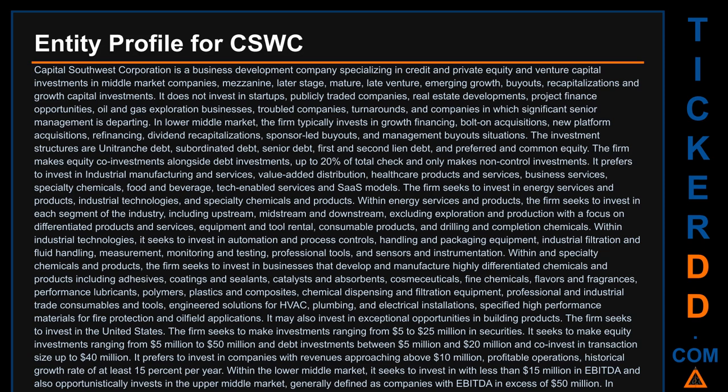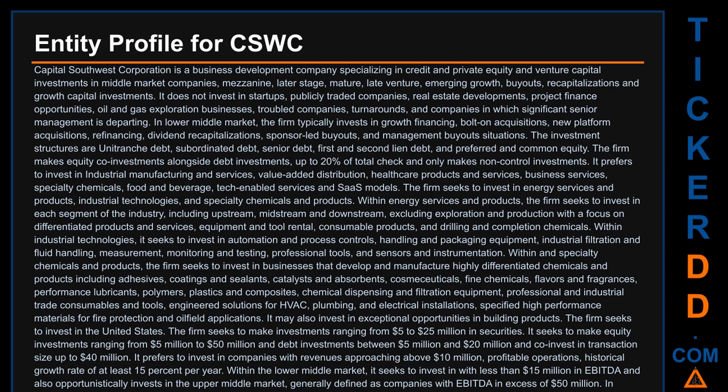In addition to making direct investments, the firm allocates capital to syndicated first and second lien term loans in the upper middle market. Criteria for upper middle market syndicated first lien is EBITDA size more than $30 million, closing leverage greater than 4 times, investment hold size between $5 million and $7 million, investment yield greater than 6.5%. Criteria for upper middle market syndicated second lien is EBITDA size more than $50 million, closing leverage greater than 6 times, investment hold size between $5 million and $7 million, investment yield greater than 9%.